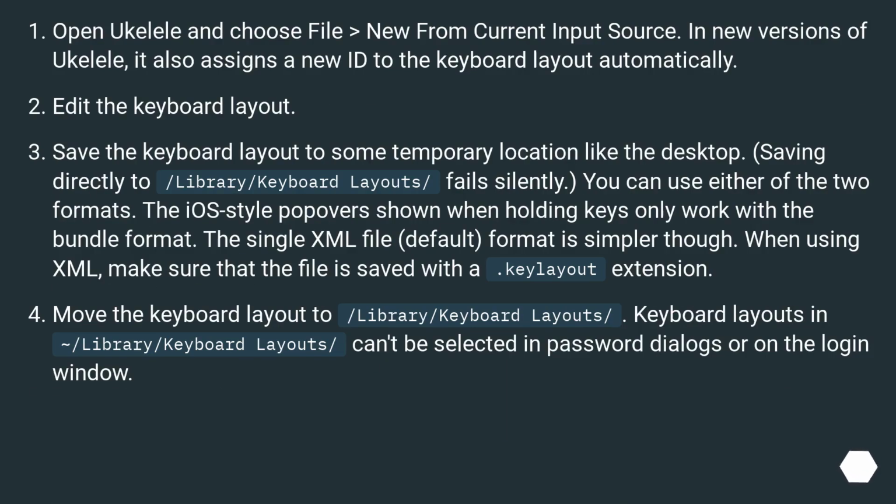Open Ukulele and choose File > New from current input source. In new versions of Ukulele, it also assigns a NUID to the keyboard layout automatically. Edit the keyboard layout. Save the keyboard layout to some temporary location like the desktop. Saving directly to /Library/Keyboard Layouts/ fails silently. You can use either of the two formats.